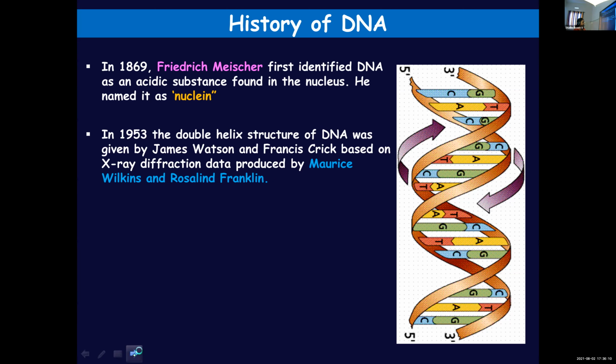With the help of the data which they got by X-ray diffraction, they arrived at a double helical model for DNA. This X-ray diffraction data was produced by Maurice Wilkins and Rosalind Franklin. So the X-ray data of DNA structure was obtained by two scientists, Wilkins and Franklin, and based on this information, Watson and Crick proposed a double helical model, which got widely accepted.